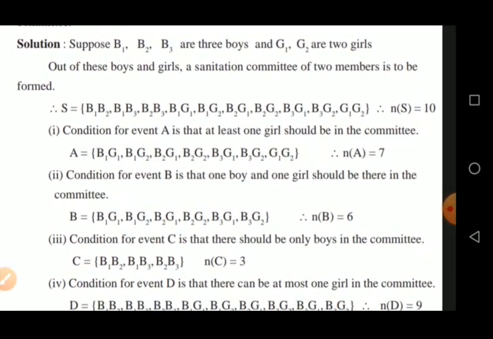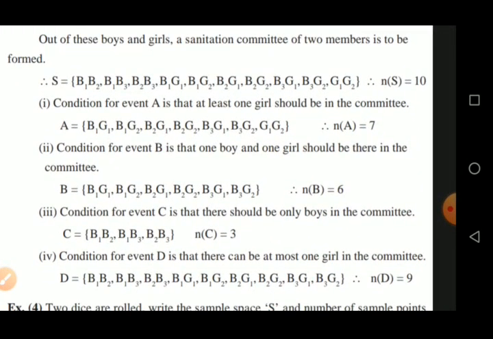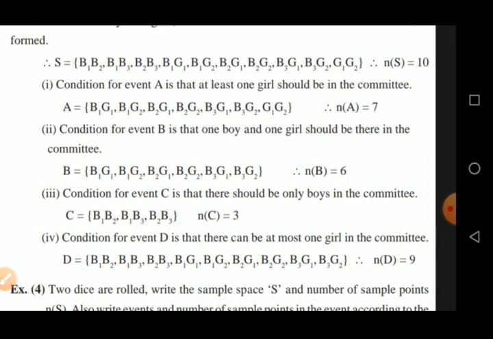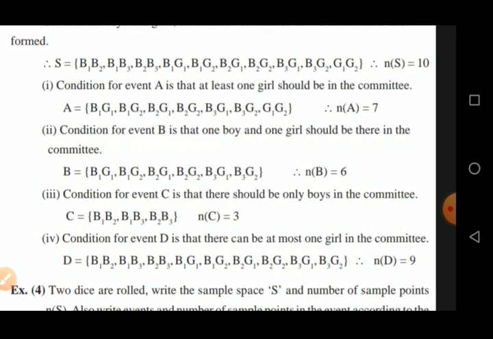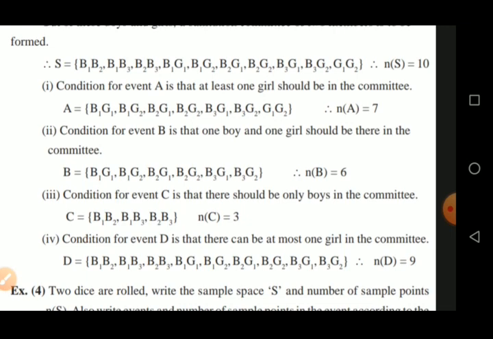Condition for event C is that there should be only boys in the committee. What is the condition? Only boys in the committee. That means the first 3 committees of boys only satisfy this condition. So write down those committees in the event C. The set C is equal to curly bracket B1 B2, B1 B3, B2 B3, close the curly bracket. Number of C is equal to 3.